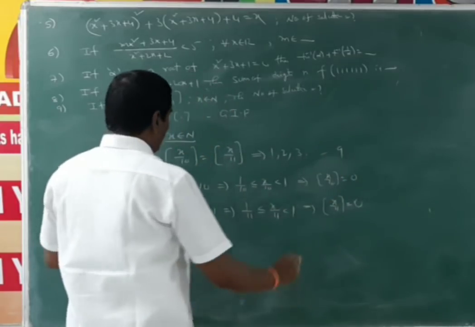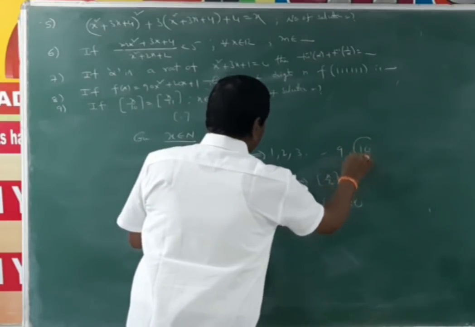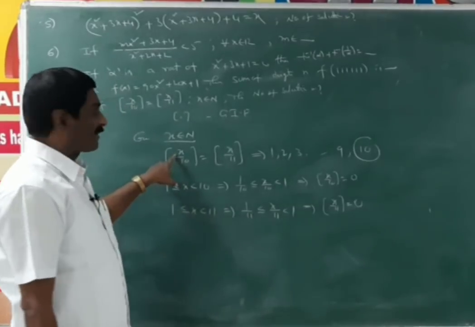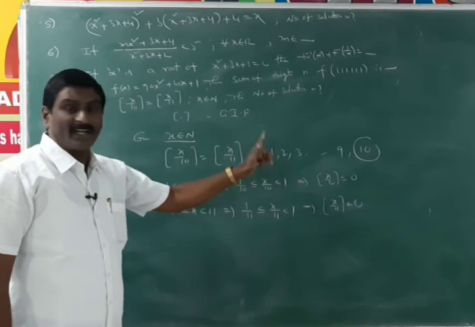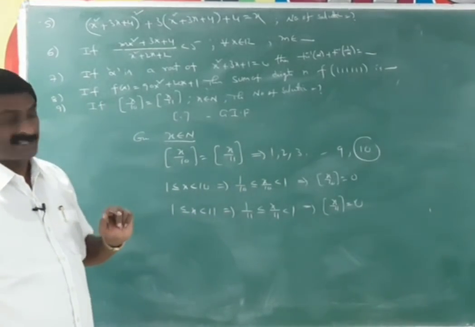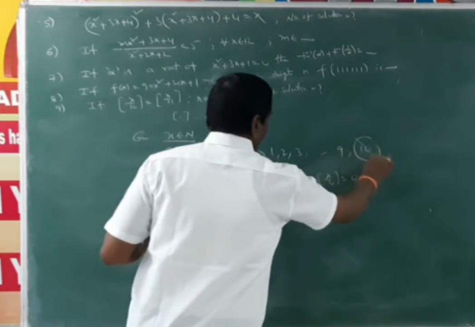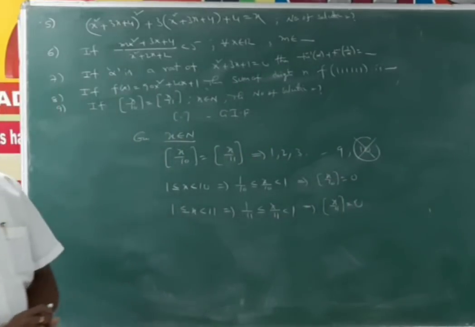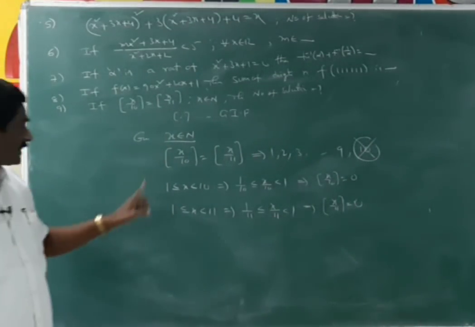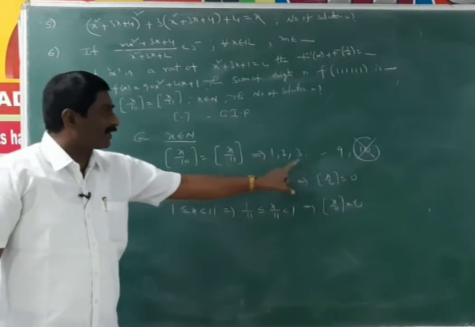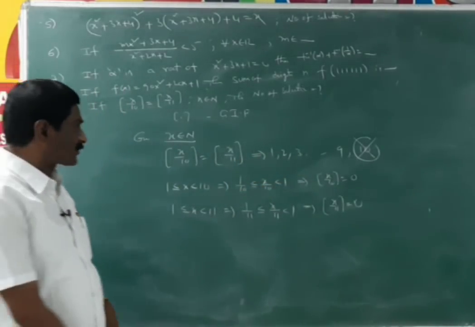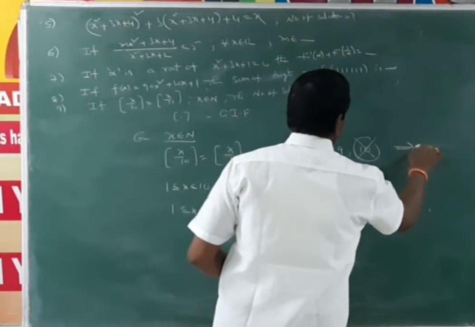But if x is equal to 10, in the first case it is reduced to 1, but in the second, x is equal to 10 gives the value 0. LHS is not equal to RHS, so at x is equal to 10, it fails. So the solutions are 1, 2, 3, and so on up to 9. That means the number of solutions is 9 in this case.